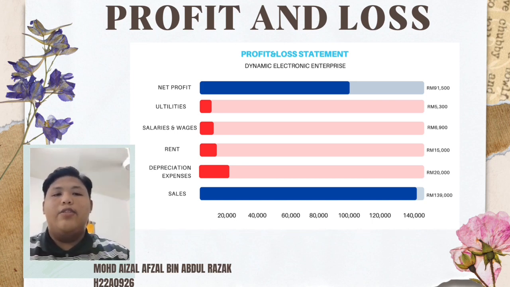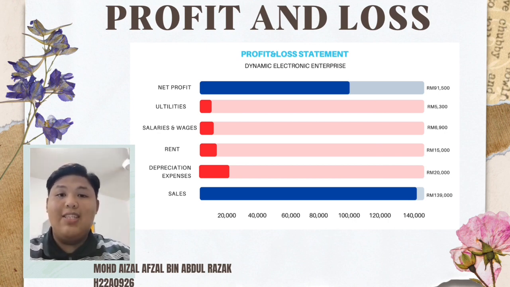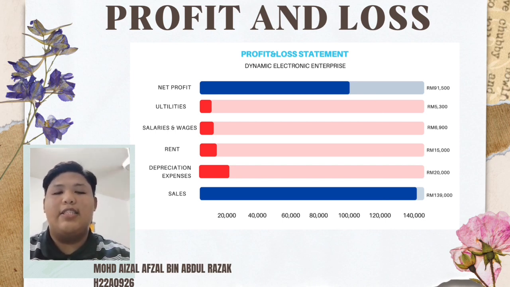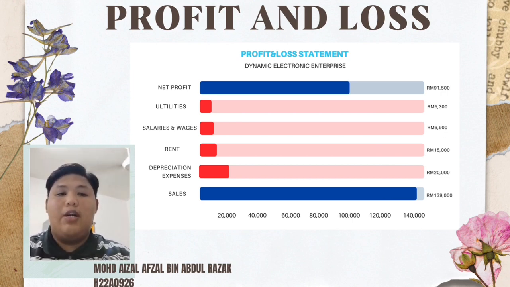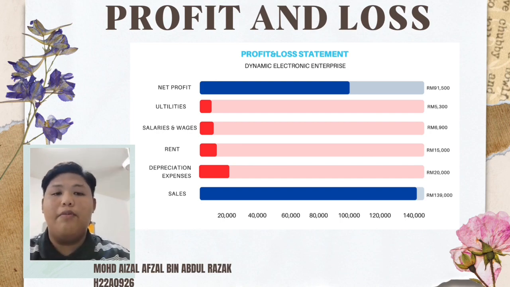15,000 ringgit, and the utilities accumulated at the end of the month is 5,300 ringgit, and the total salaries and wages for workers is 6,090 ringgit. The total sales minus all the expenses, we have the total net profit of 91,500 ringgit. This profit and loss statement ended in October is a positive sign for the company to make growth in